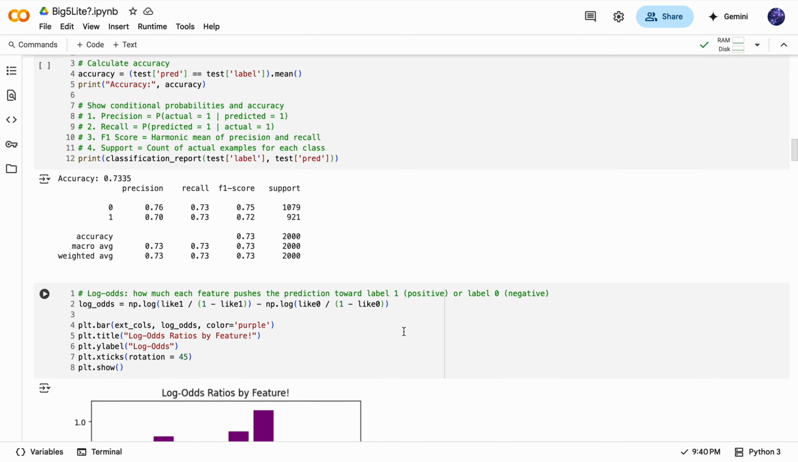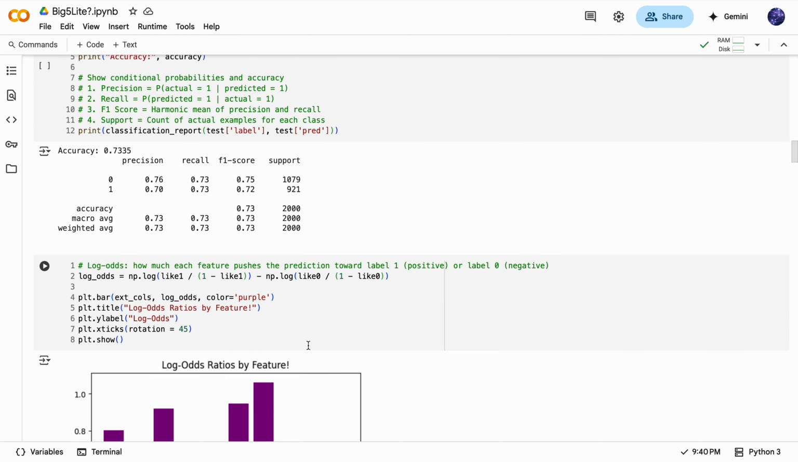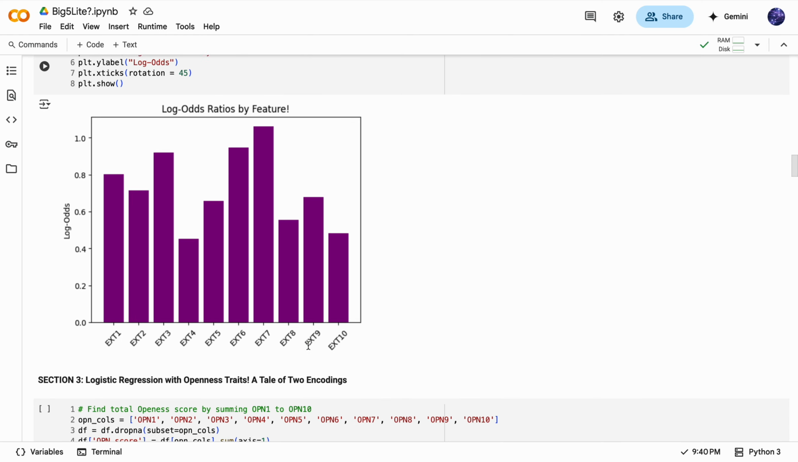Now for classification, I got around 75% accuracy on the test set, and you can see here in the report that the model's precision and recall are balanced, which is pretty good for something that's simple and fairly interpretable. And this is a little visualization I did.